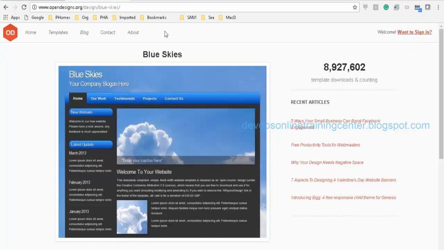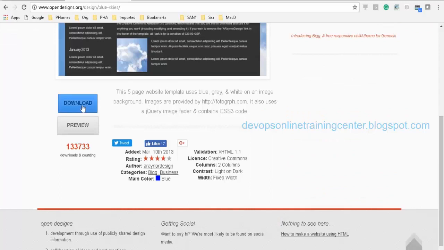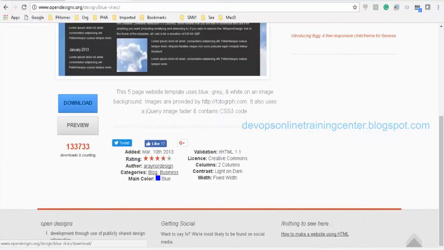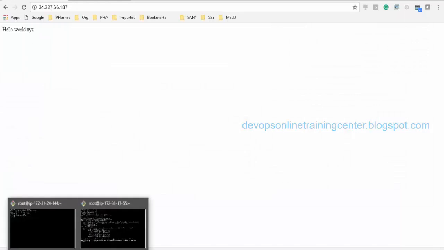I want my website to look like this. I want to deploy this kind of template to the instance. So how do we do that? I simply need to download this Blue Skies template to downloads and save it. Now I need to copy this template to the instance. So how do we copy?